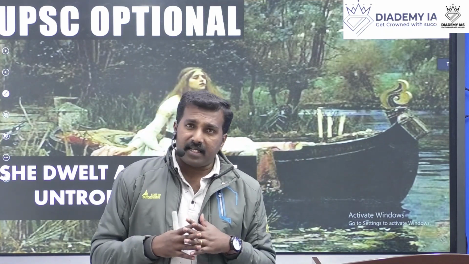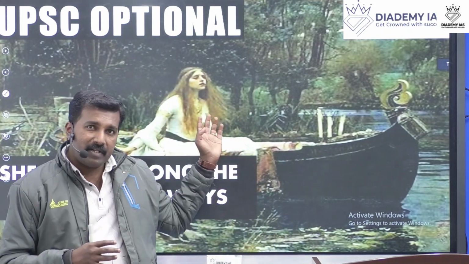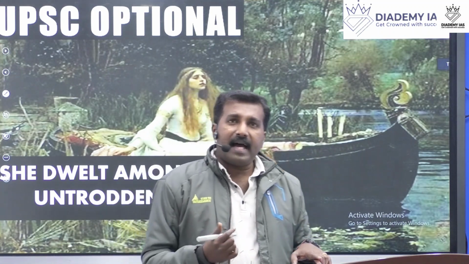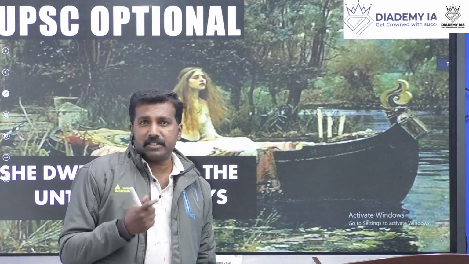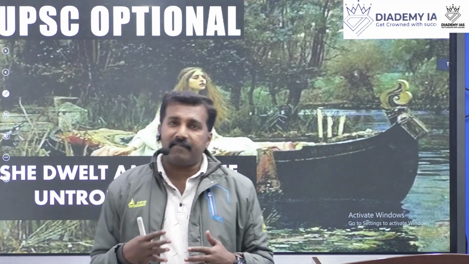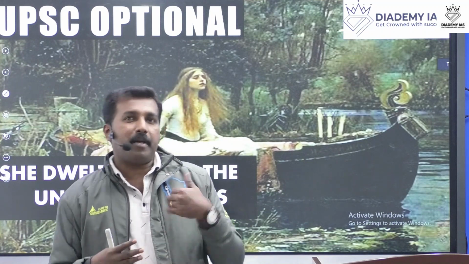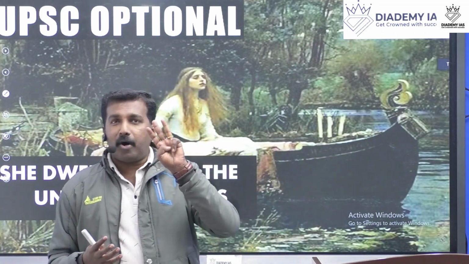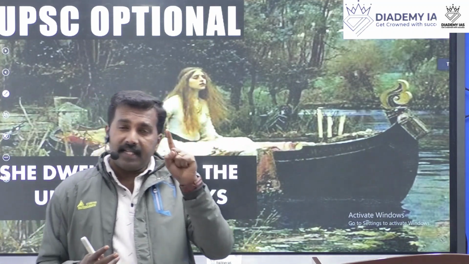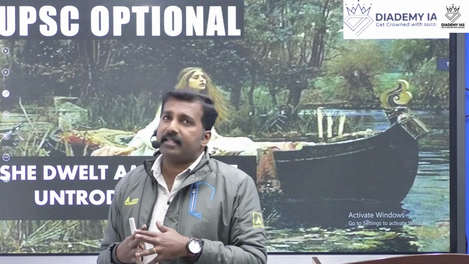So these are the important imaginary elements used by William Wordsworth in this poem. This poem is called an imaginary poem, a romantic poem, and it's a burial poem as well. How can we conclude this poem? This poem is a burial poem. This poem is relating with loneliness. This poem is relating with death. So these are the 3 important things included in this poem: loneliness, death, and beauty.